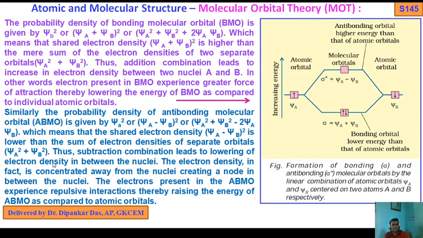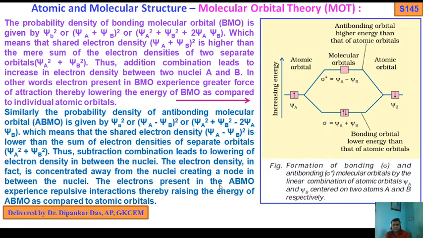Thus, subtraction combinations lead to lowering of electron density in between the nuclei. The electron density is concentrated away from the nuclei, creating a node in between the nuclei.